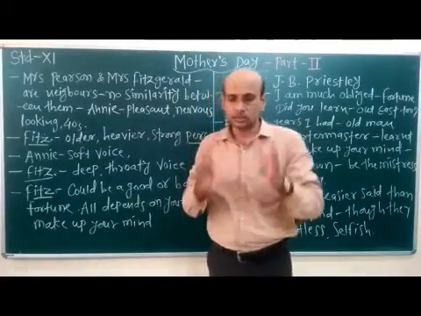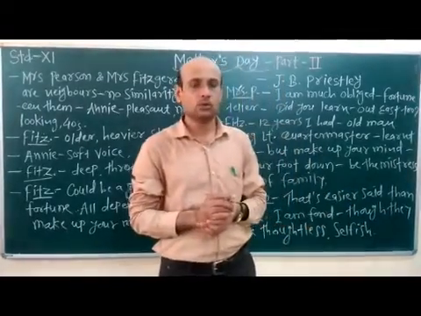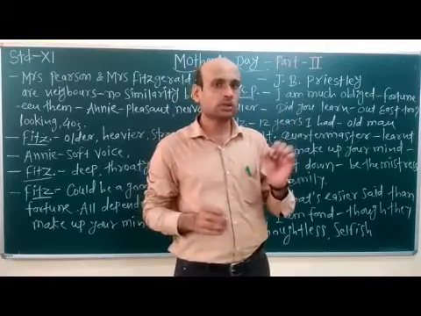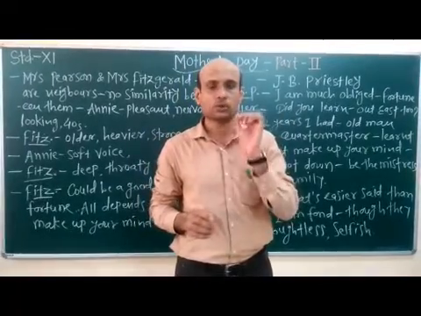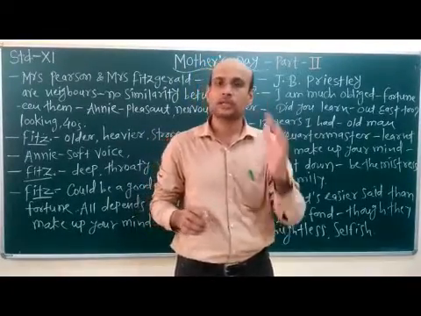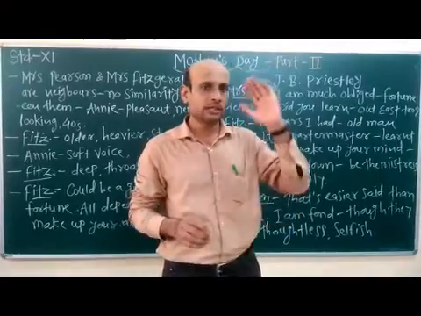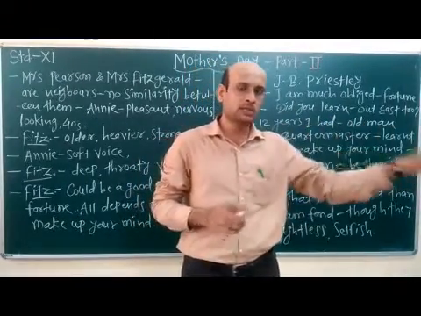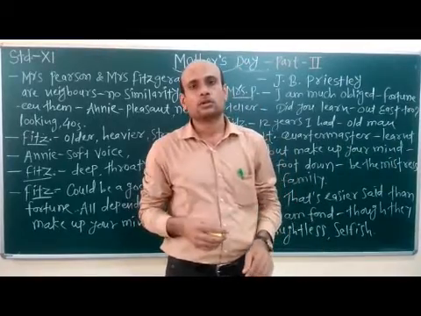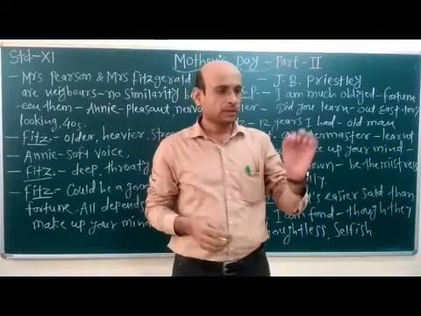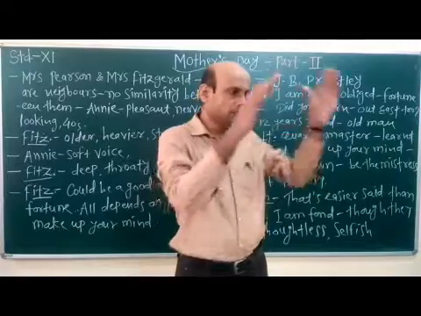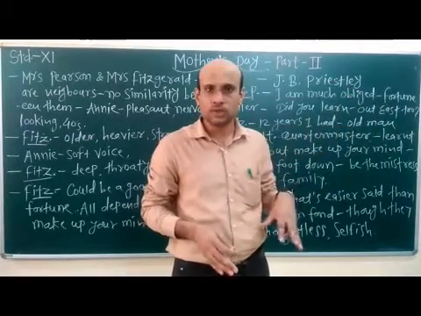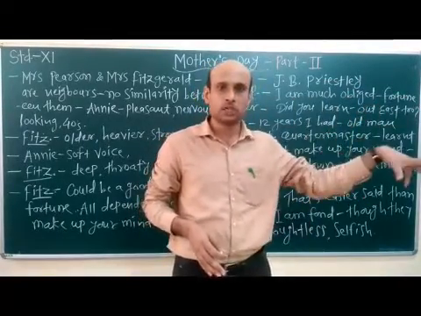When the play starts, such a background is given: both the friends or neighbors, Mrs. Fitzgerald and Mrs. Pearson, are sitting at Mrs. Pearson's home. The description of the house is given. One table is there, 2 chairs.